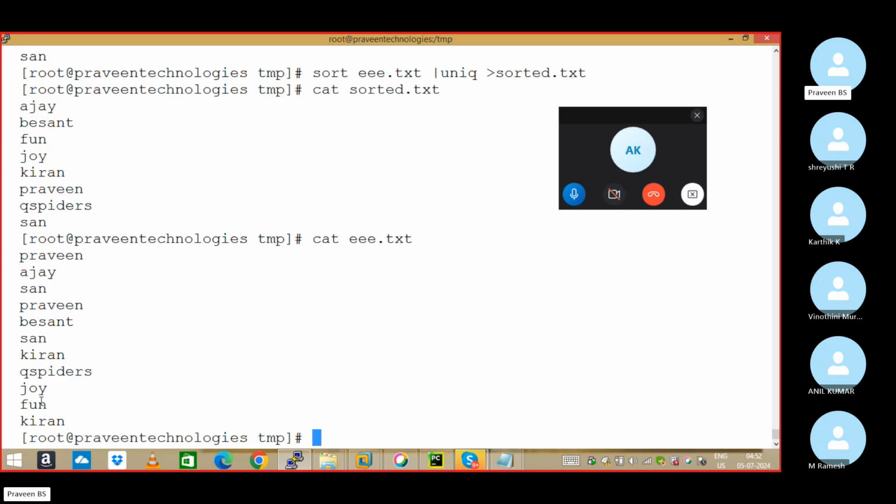Got my point, sir? Sort file name, pipeline uniq, but it's only for displaying purpose. It's not showing in the original file. So we're going to save into the new file. Understand my point? Yes? No? Yes, sir.